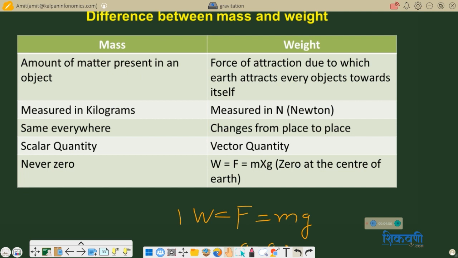Now we are talking about this duster. This duster is made up of some material, some matter. So what is mass? Amount of matter present in an object. The object ज्याने बनलेला आहे, ते जे matter आहे, that is called mass. And the force of attraction due to which earth attracts every object towards itself is called its weight.